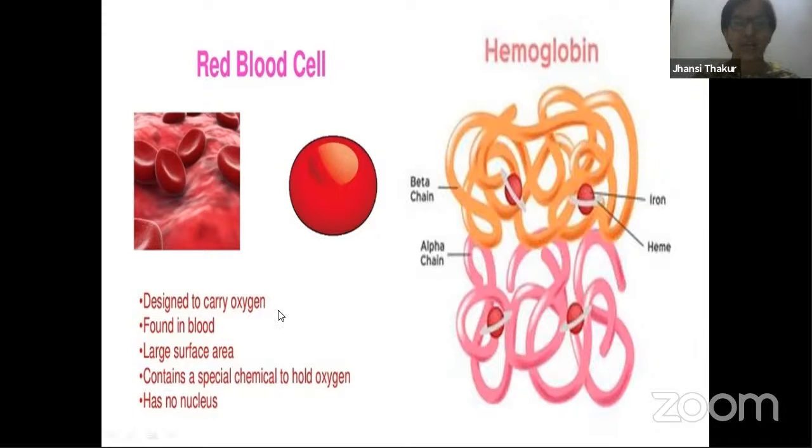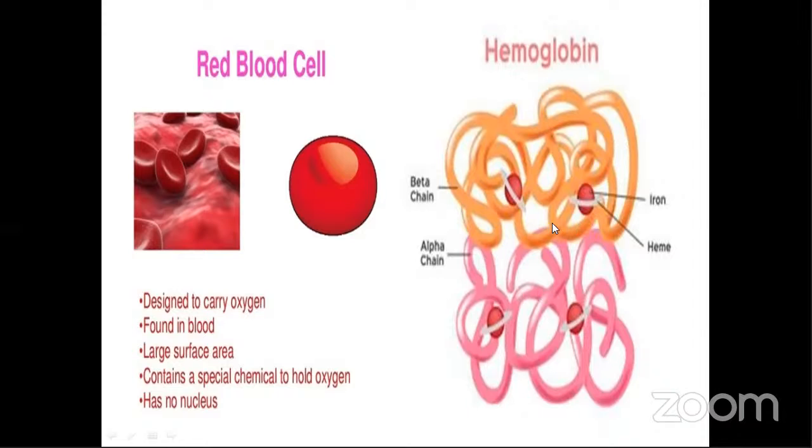Now let's study about RBCs. In short, when you look at the points over here, of course, this is a summary of red blood cells. Red blood cells are also called erythrocytes. Red blood cells, erythrocytes, or another term for this is red blood corpuscles. So why is this blood red in color? It is because of the presence of one important protein molecule, the pigment hemoglobin.